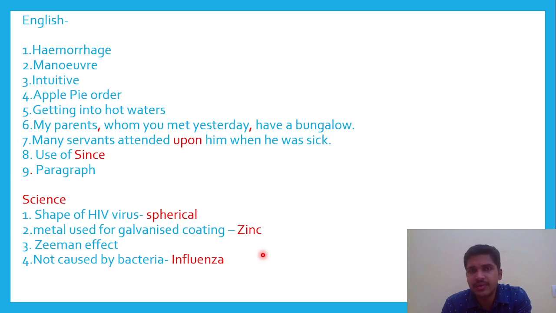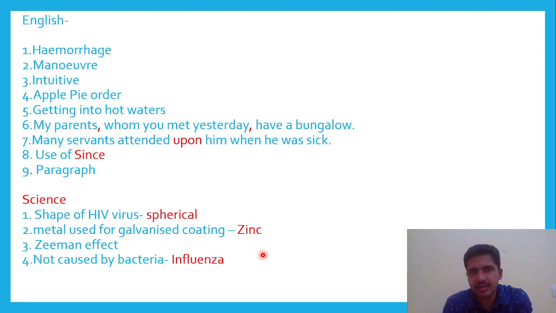Then there were two questions which involved the use of since. There were options out of which the right word you were needed to put in the place of space. So since was the right answer for those questions. Then there were four questions regarding paragraph. A paragraph was given about a boy who was traveling to school. He was only studying and eating and doing his regular works. And one day he saw a beggar to whom he gave a help of 20 rupees. And then he went to school realizing that helping people is actually a good thing. The paragraph was quite direct, questions were direct. So it was easy.